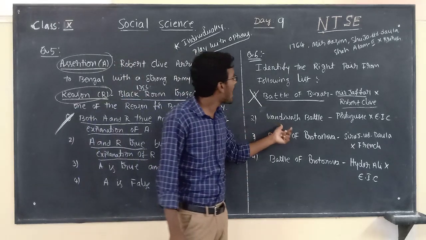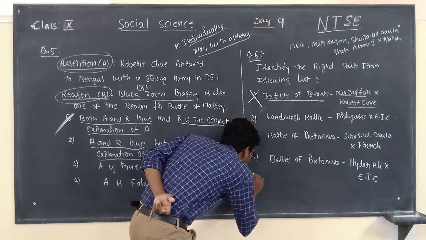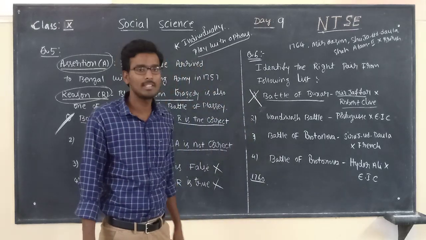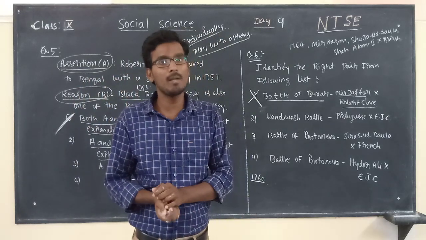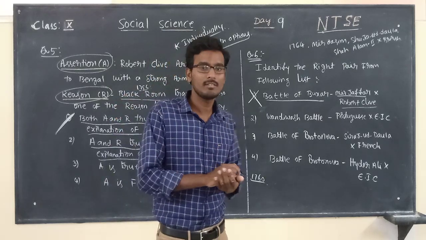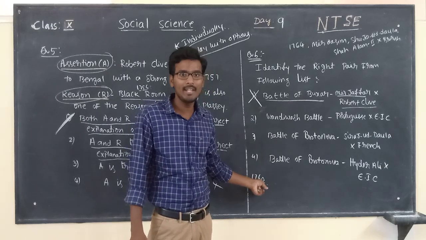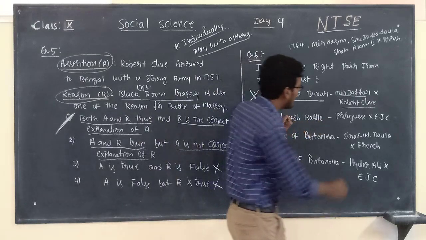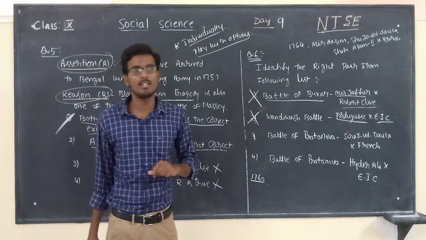Next, Battle of Wandiwash. The Wandiwash battle year is 1760, between the French and the British. Sir Eyre Coote and Comte de Lally. That was in the year 1760, between the French and the British. But for the Wandiwash battle, they mentioned here Portuguese and East India Company. This is also a wrong answer.